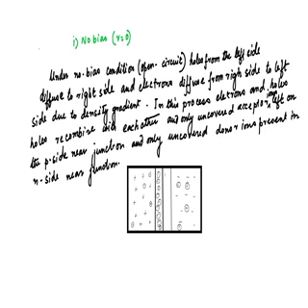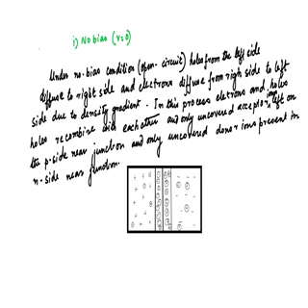And this is uncovered acceptor ions. Okay.